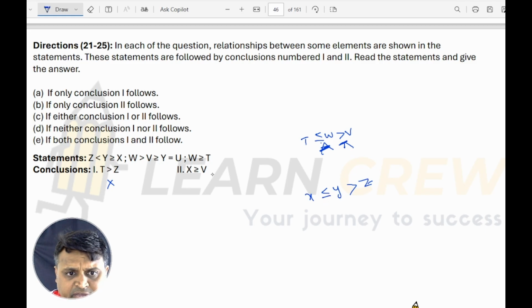I am just trying to establish the relation. X less than or equal to y. And here, v greater than or equal to y. V greater than or equal to y means y less than or equal to v. So I can say here both are less than or equal to. So x less than or equal to v is the answer, but here we have x greater than, which is wrong. So the answer is neither one nor two follows.